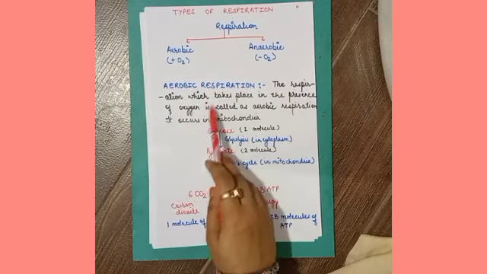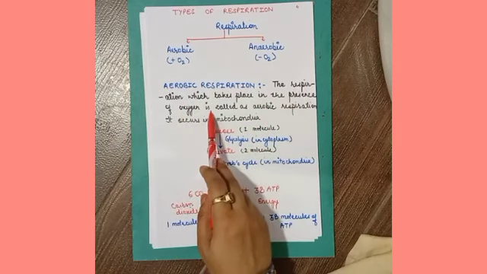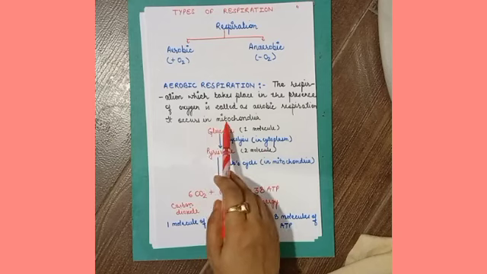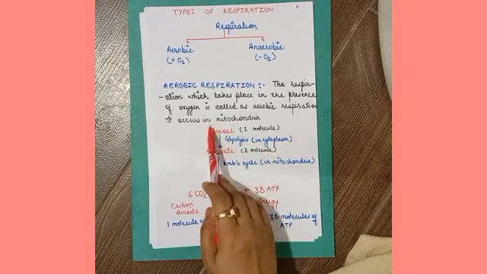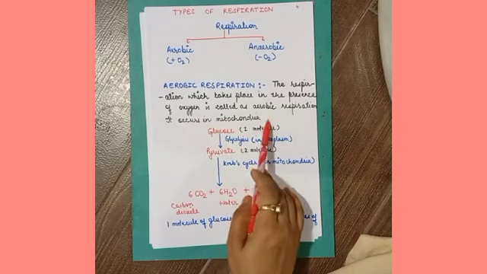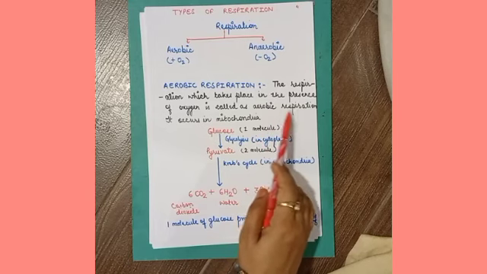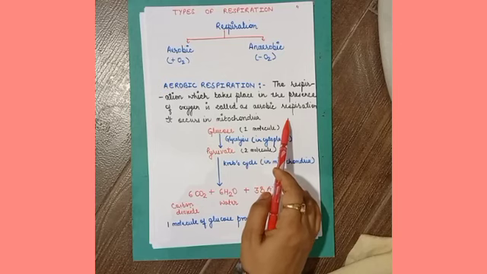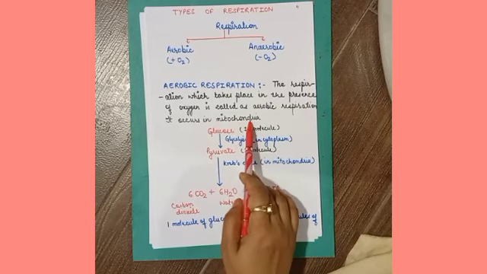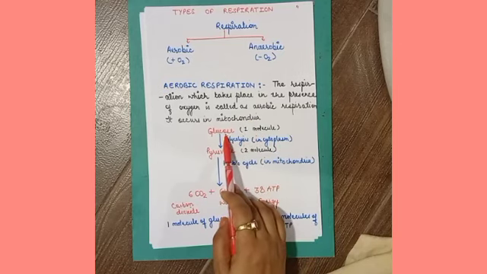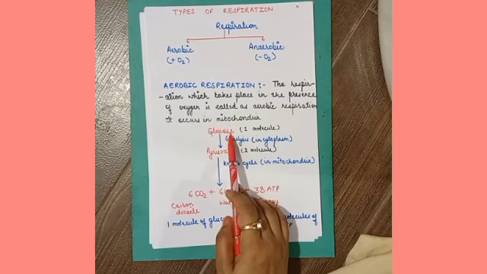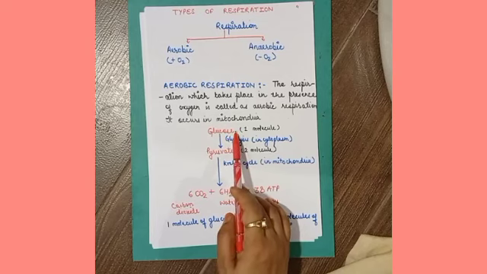The respiration which takes place in the presence of oxygen is called aerobic respiration, and it occurs in the mitochondria. It is also called cellular respiration. Now in our body, food is present in the form of glucose.